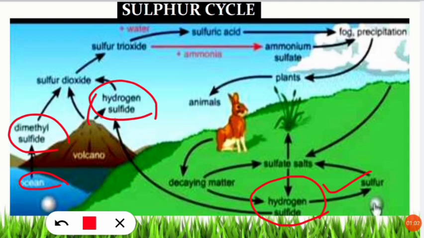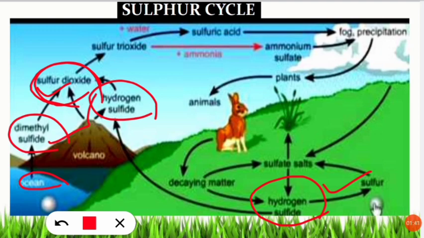So what happens is when this is released, sulfur dioxide gas is also released in the atmosphere by the volcanoes. So you can see first it was releasing hydrogen sulfide, then we came to know that sulfur dioxide is also released from the volcanoes and from fossil fuel burning, the burning of plants that are using industrial fuels. These all also release sulfur dioxide. So as a result, when this dimethyl sulfide is reacting with the oxygen gas, then it forms the sulfur dioxide. So this is the reaction you should remember.